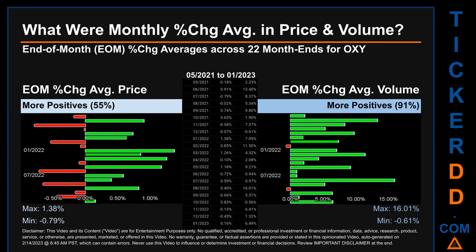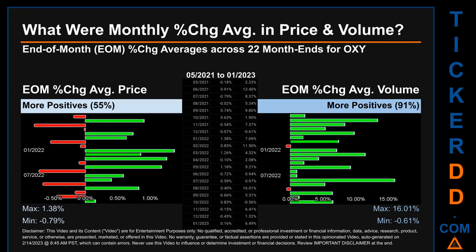What were end-of-month percentage change averages in price and volume for OXY? The monthly average of percentage change, in price and in volume, were calculated for each of the 22 month ends. That calculation took daily percentage changes and averaged them for each given month. If a month end came out negative, then it means that the month summarily saw a negative change.